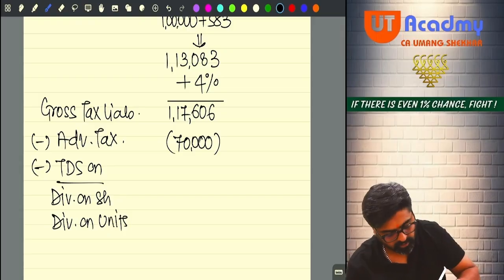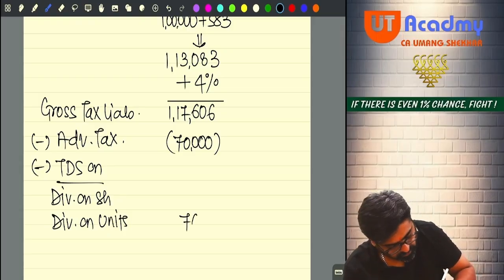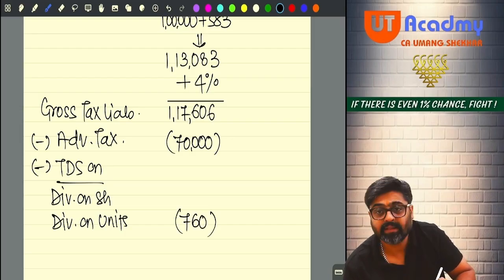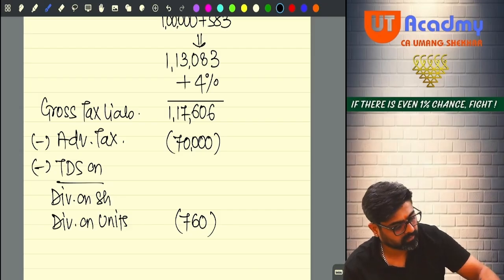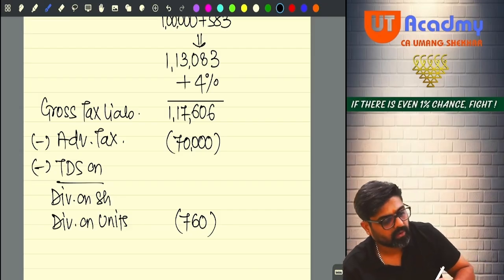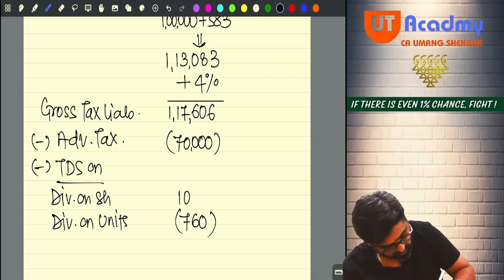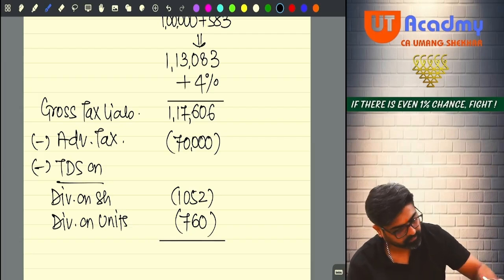10% I would have paid. So 7,600 into 10% will be 760. And 10,524 was my dividend. On that 10% will be 10,524 into 10% will be 1052. Yes or no? Please reduce this.